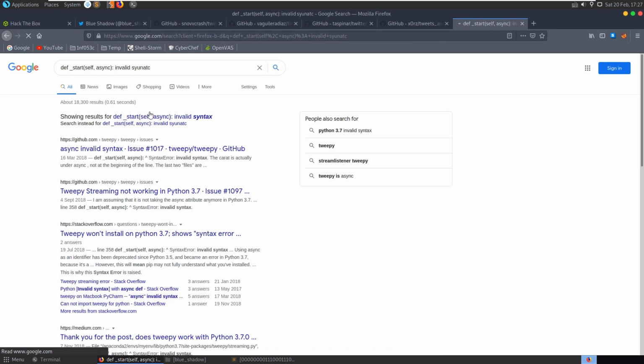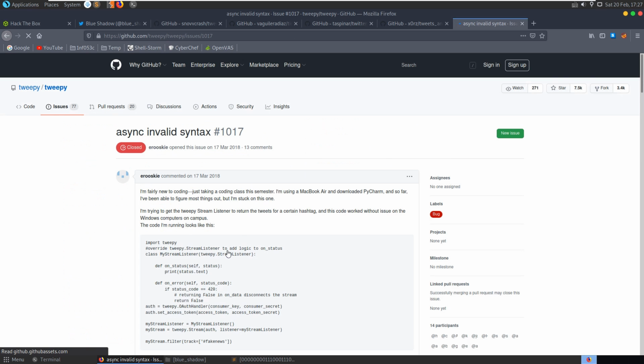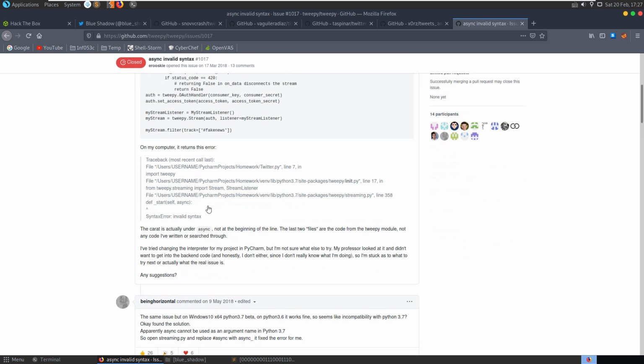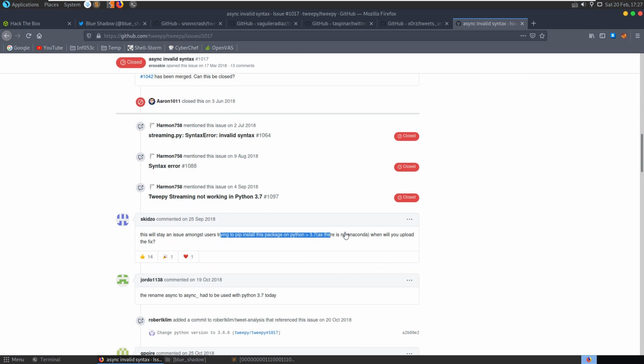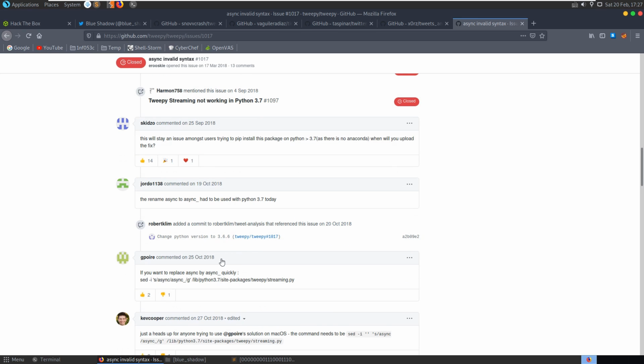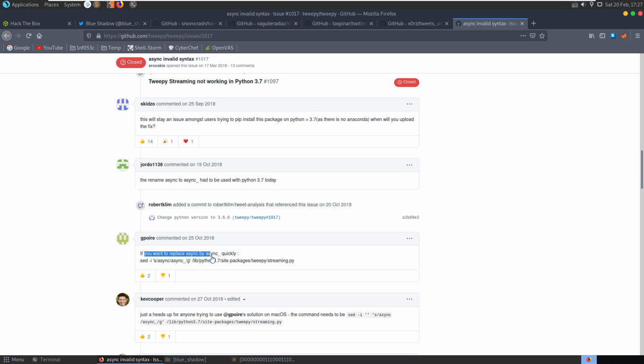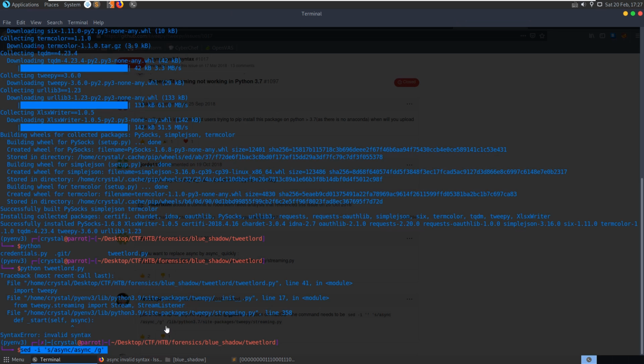Okay, I'm going to click on the first link, something to do with Tweepy, so another tool probably we could use. This is a known issue among users using pip install on Python 3.7 and greater. If you want to replace quickly, then they've given this command, so let's copy this, let's paste that.